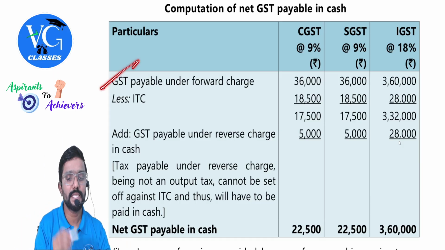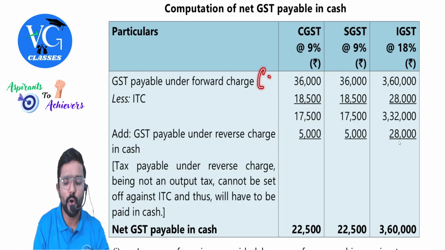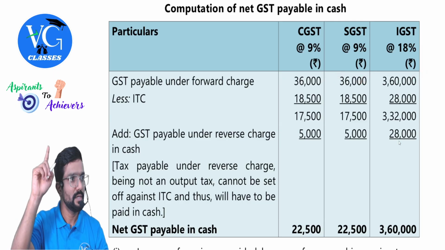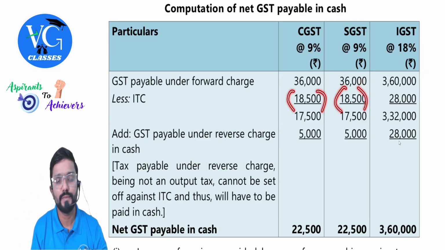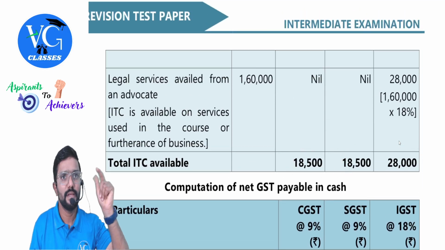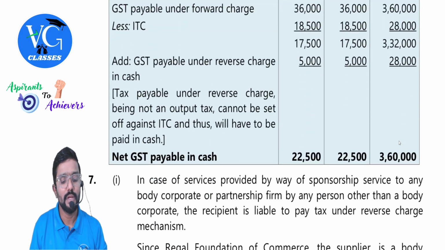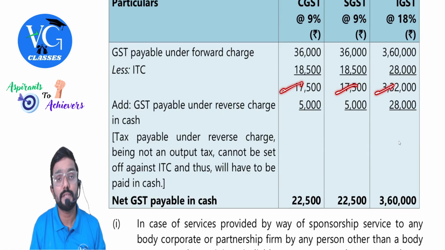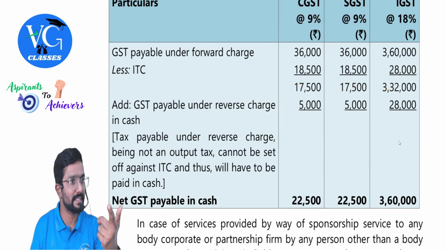Okay. First, GST payable under forward charge, which is nothing but output tax. Take it. Our first calculation. Then reduce total input tax. Total input tax, where did you get it? Same here, including RCM. Now, this is what we are supposed to pay with respect to output tax.